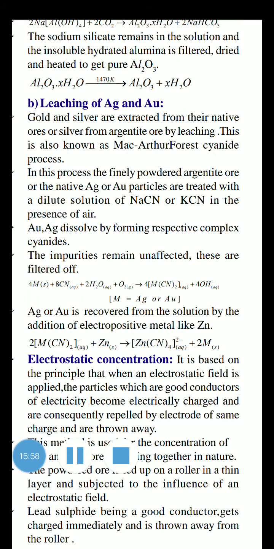So in this process, the finely powdered argentite ore or the native silver or gold particles are treated with a dilute solution, not only silver, even gold also, gold powder or silver powder, of NaCN or KCN, sodium cyanide or potassium cyanide, in the presence of air. After that, gold and silver dissolve by forming the respective complex cyanides. The impurities remain unaffected and are filtered off.